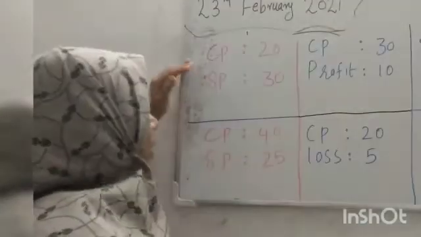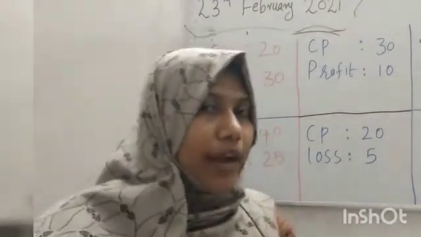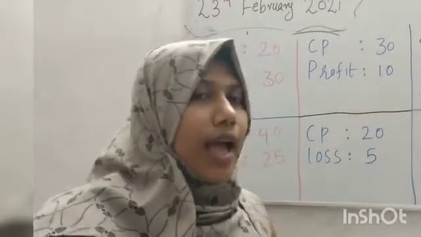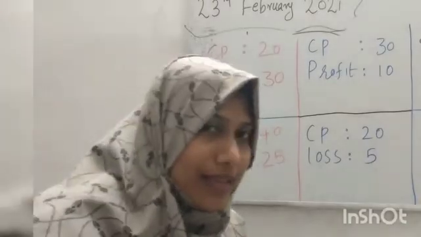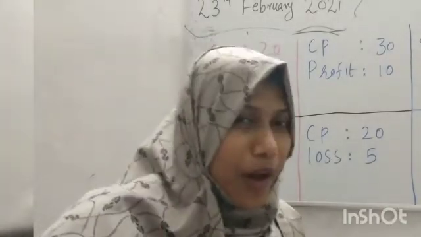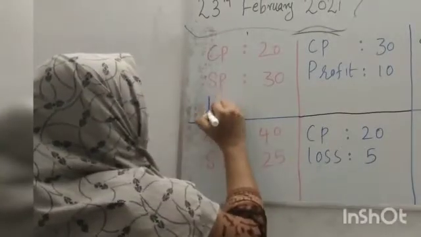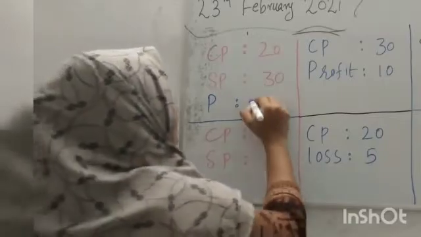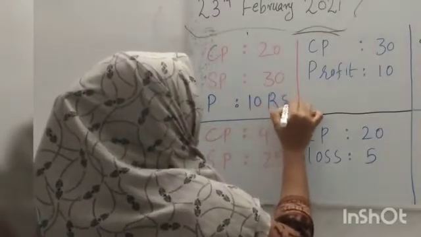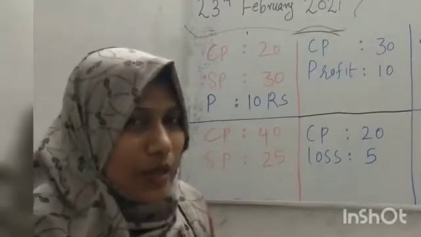So, first one. CP, cost price. That is, you bought an item for 20 rupees and you sold it for 30 rupees and you will get, yes, a profit. So you can write it's profit, and the profit is, yes, 10 rupees. You know, 30 minus 20, it's 10. 10 rupees is your profit.